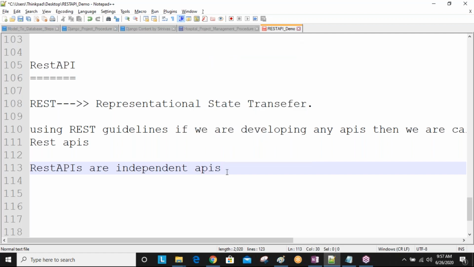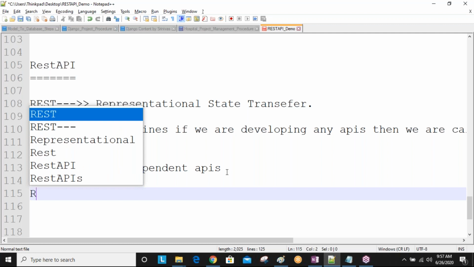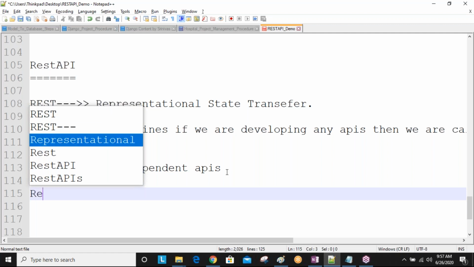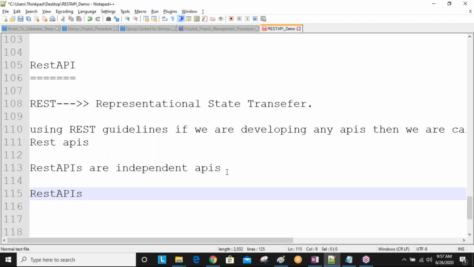And REST APIs follow the HTTP protocol. I'll explain, wait. HTTP means Hypertext Transfer Protocol. I'll tell later slowly. So REST APIs are independent APIs and REST APIs follow the HTTP protocol.